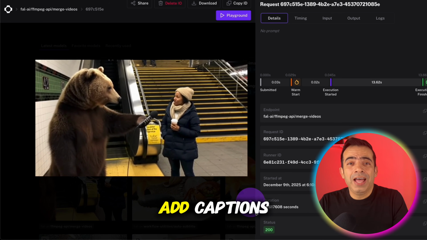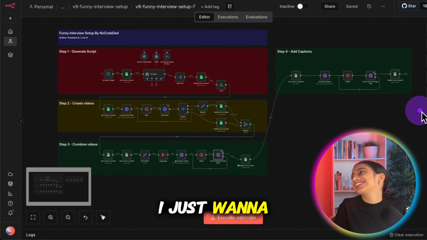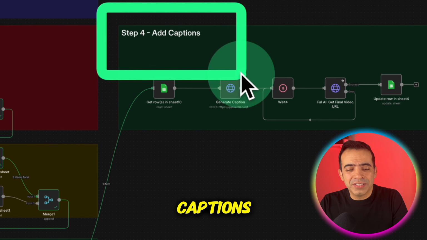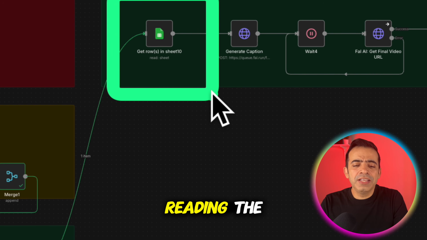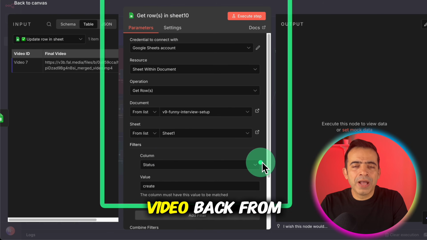The next step, we're going to add captions to the videos. Yes, I'm so excited. I just want to see it right now. Let's go to the next step. The next step is step 4, add captions. First, we are reading the sheet back. Double click on this node and see, we are reading the final video back from our sheet.